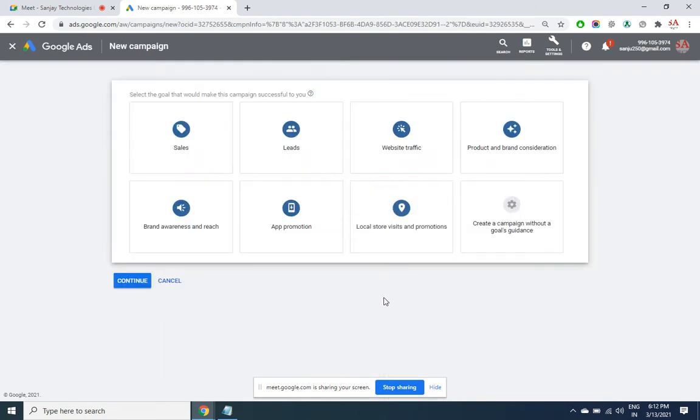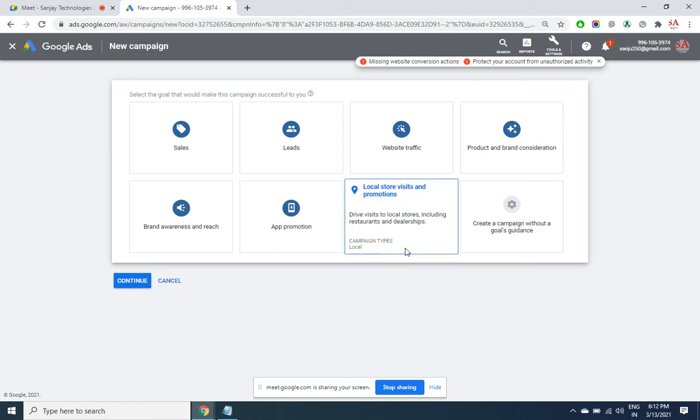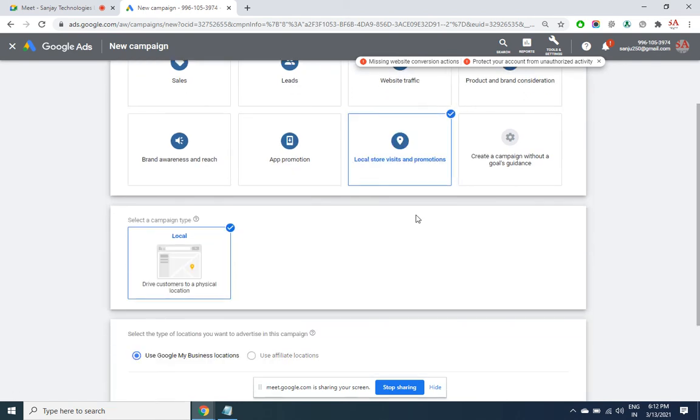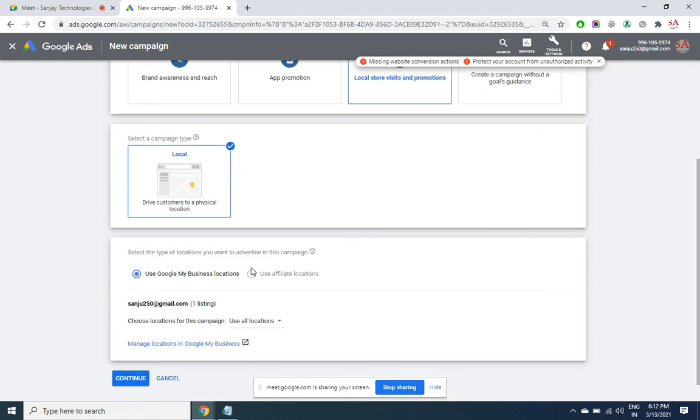Local store visits and promotion. For India it is not applicable at this stage. That means you won't be able to run an ad here, but still have a look at the interface. I'll show you how the ad will look. This ad is shown in Google Maps. Firstly, you have to add your business in Google Business Places, which I've already shown you. My Sanjay Technologies is already added there.